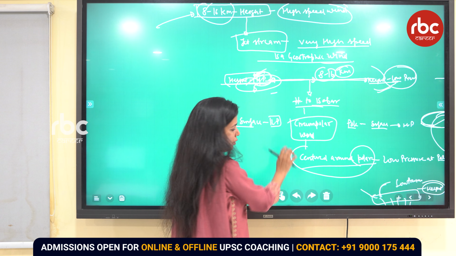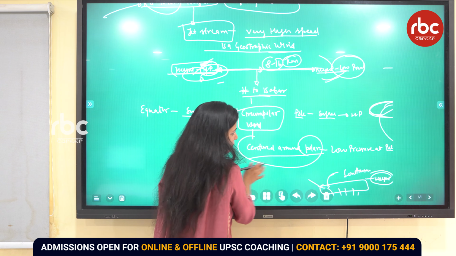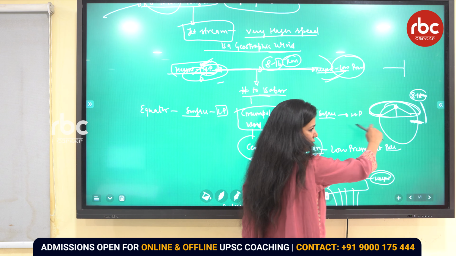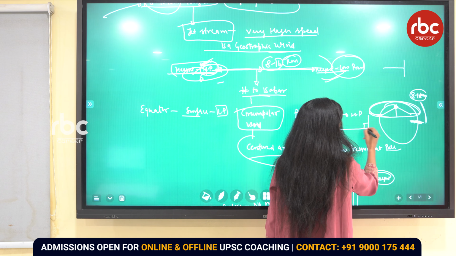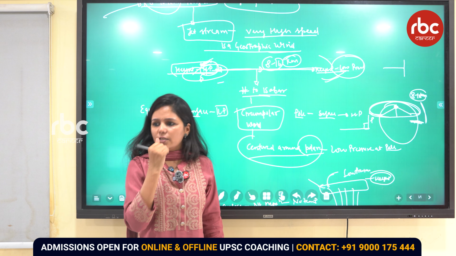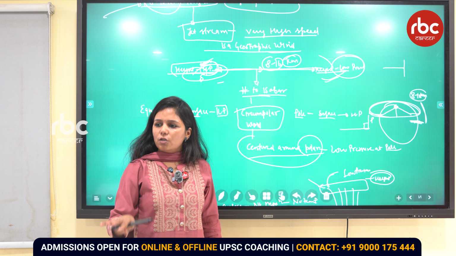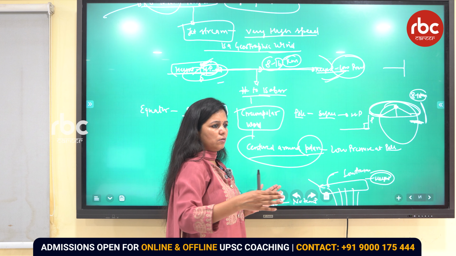The circumpolar wind. Why circumpolar? It is in a circle format that this wind is blowing. And why in the circle format? Because this wind is parallel to the isobars, which means perpendicular to the pressure gradient force, which is centered around the pole. Now what I was explaining is why it is centered around the pole, because at the pole there is low pressure, right? So that is why the wind will be centering towards the pole.